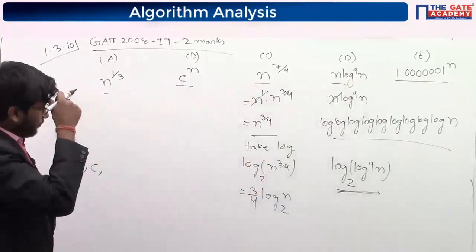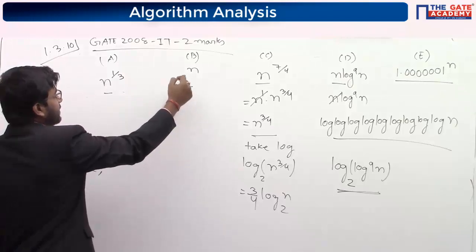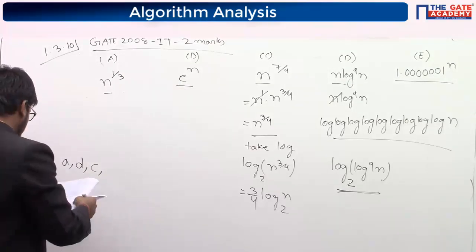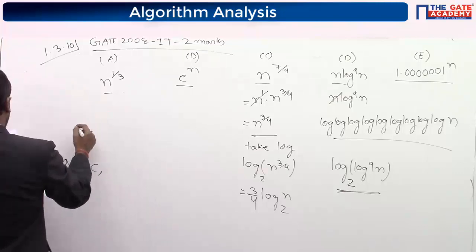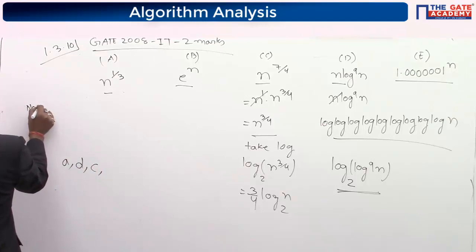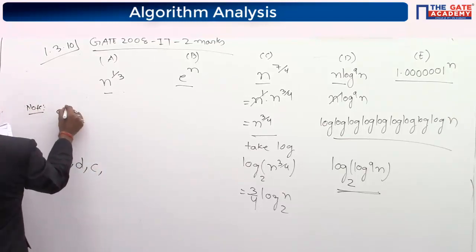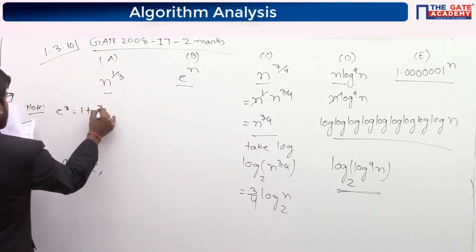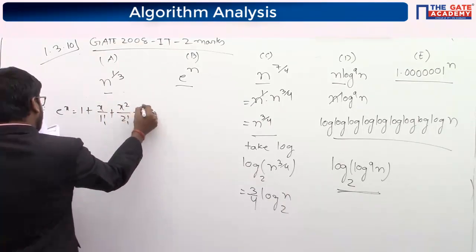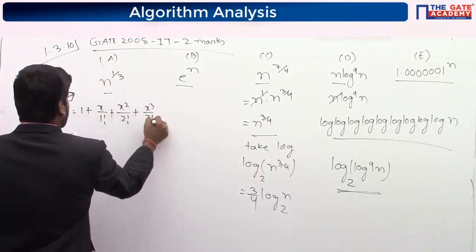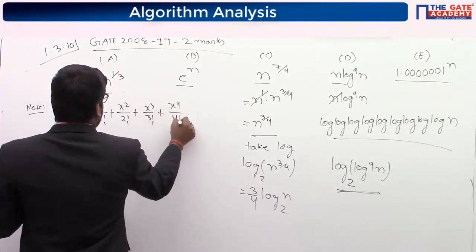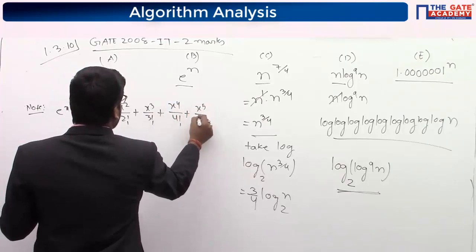Now E is, if you say E is having some value, you can write e to the x is equal to 1 plus x by 1 factorial, x squared by 2 factorial, x cubed by 3 factorial, x to the 4 by 4 factorial, x to the 5 by 5 factorial.